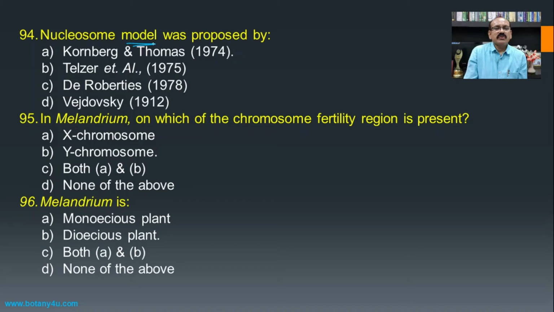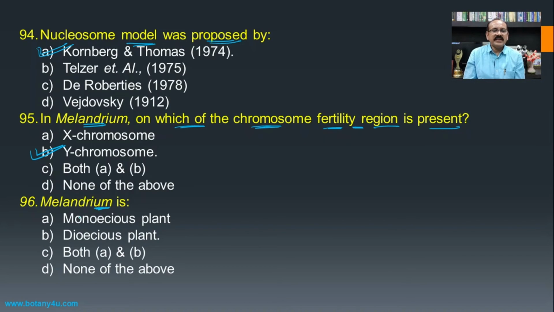The nucleosome model was proposed by, we have to remember this name of the author, Kornberg and Thomas in 1974. In Melandrium, on which chromosome is the fertility region present? There are the X chromosome and the Y chromosome. Out of that, on the Y chromosome there is a presence of the fertility region.